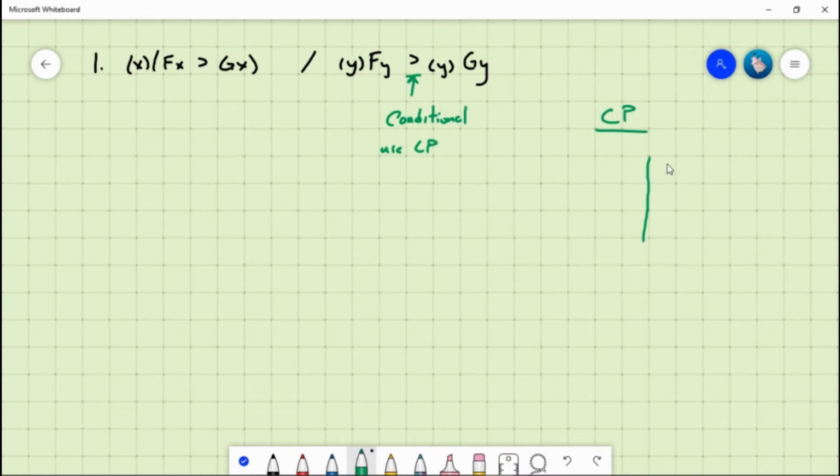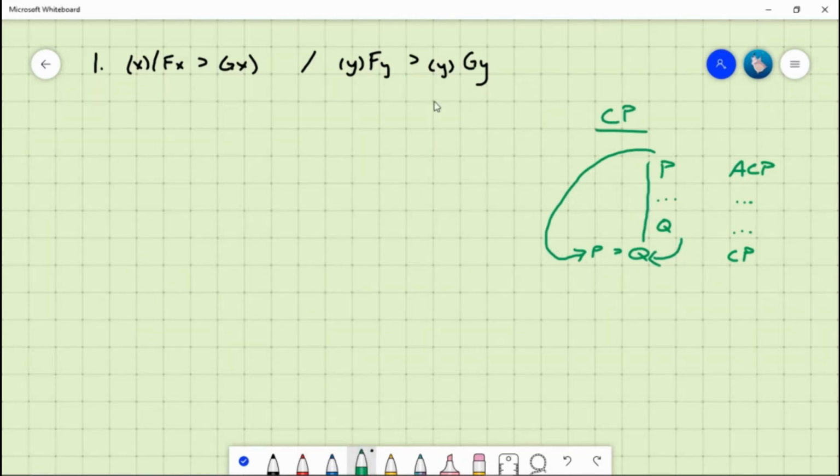in a subproof, given the assumption of some sentence, let's call it P, if we can validly derive another sentence, let's call it Q, then what rule CP allows us to do is to derive the conditional where our antecedent was our assumption and our consequent is the last line of our subproof.